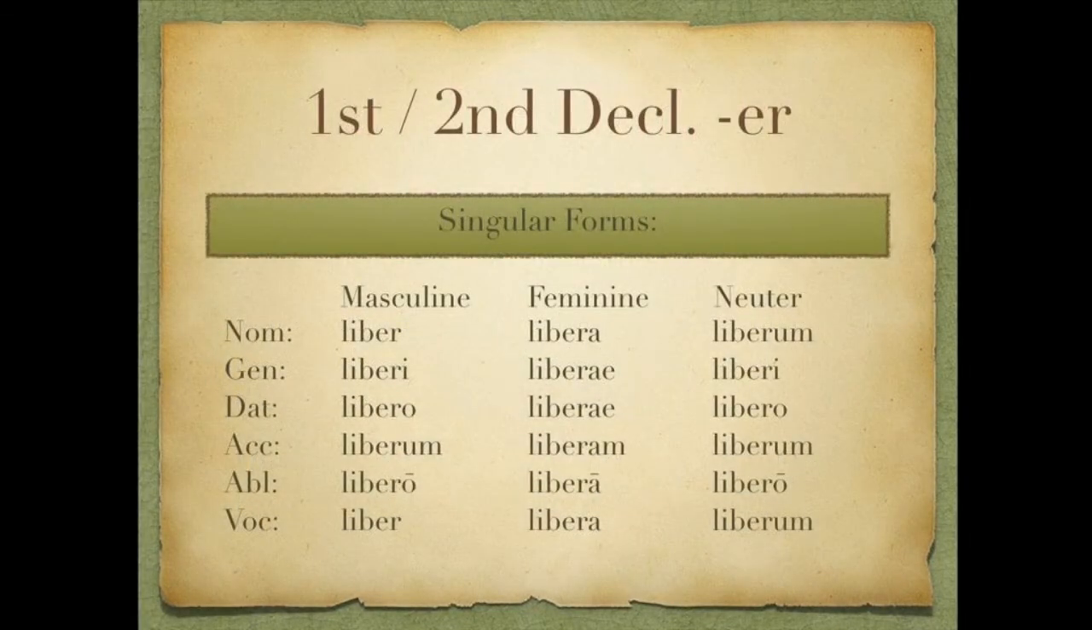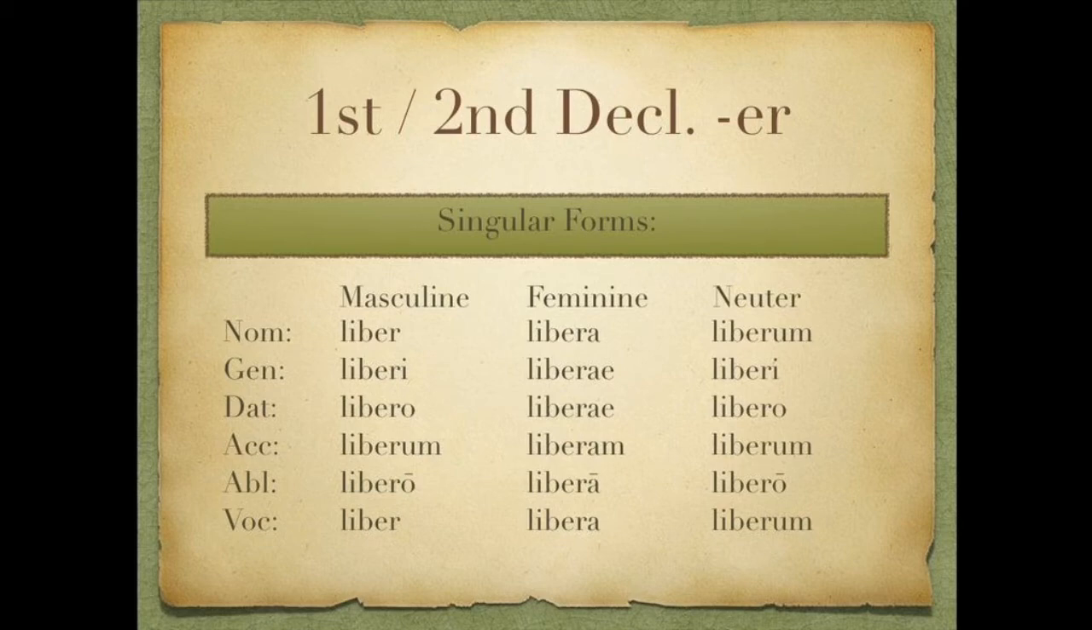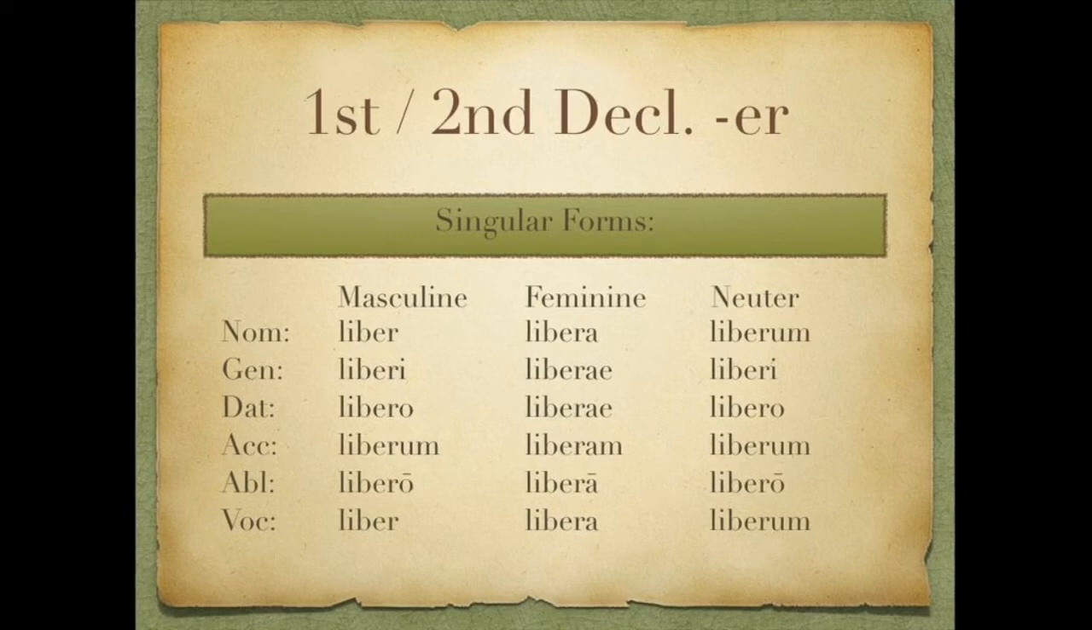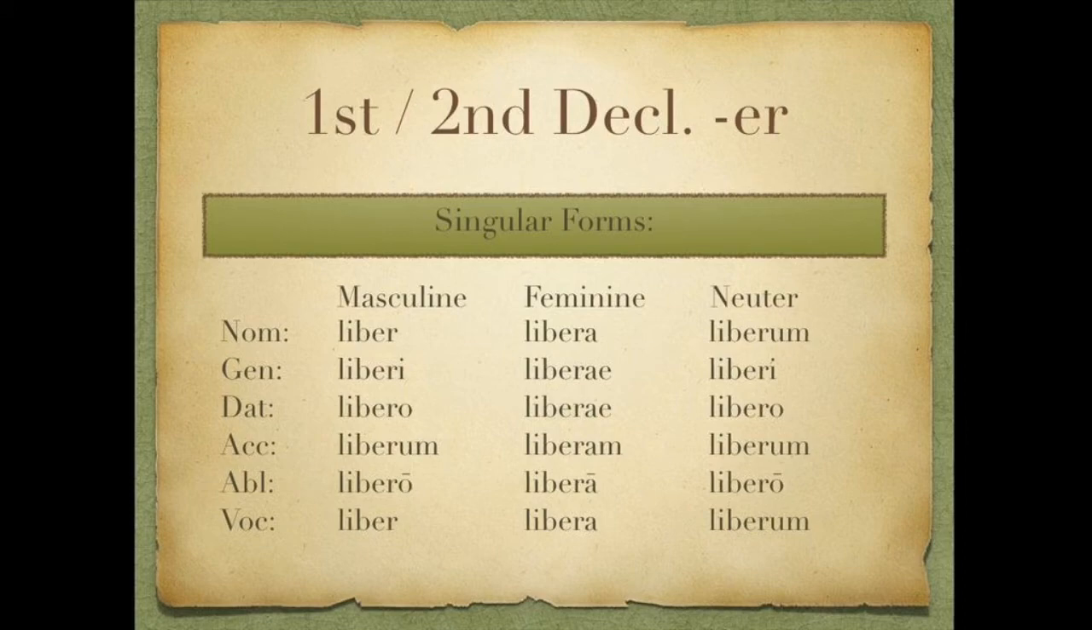So let's look at a few examples just to clarify. Here we have the first, second declension adjective liber, libera, liberum. So we look to the feminine nominative singular, drop the a case ending, and we get the base liber. And to that we'll just go ahead and add all of our endings. Genitive singular would be liberi, liberae, liberi. Dative singular, libero, liberae, libero. Accusative, liberum, liberam, liberum. Ablative singular, libero, libera, libero. And then the vocative, liber, libera, liberum.